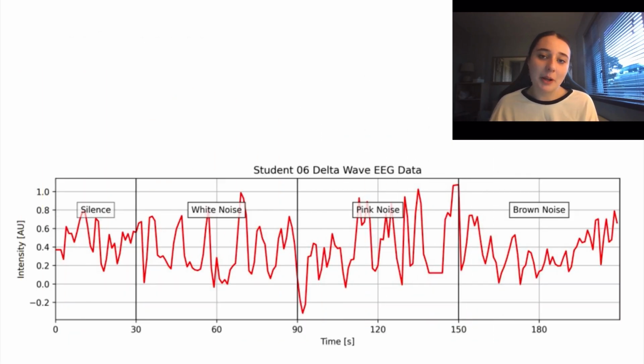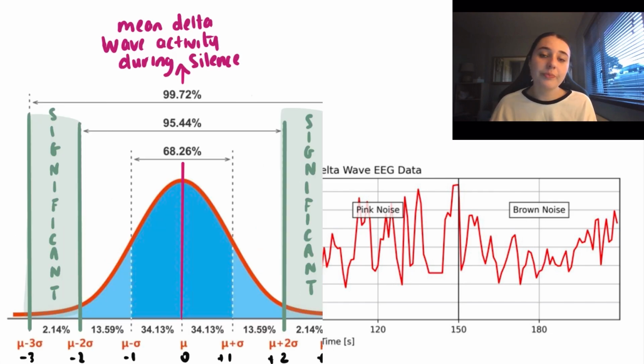This is an example plot from one of my experiments, and on the y-axis we have the intensity level of the delta wave, and on the x-axis we have time in seconds. For the first 30 seconds, I allowed for silence where the students weren't listening to any of the applied noises. That was then followed by a minute of white noise, a minute of pink noise, and a minute of brown noise. I allowed for this 30 seconds of silence because I wanted to be able to calculate the student's mean resting level of activity in the delta wave.